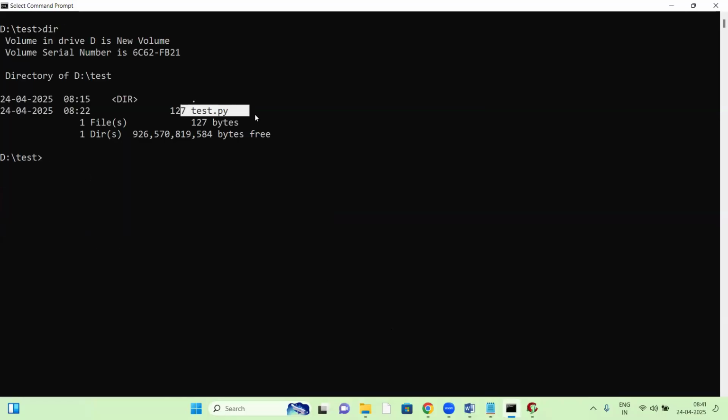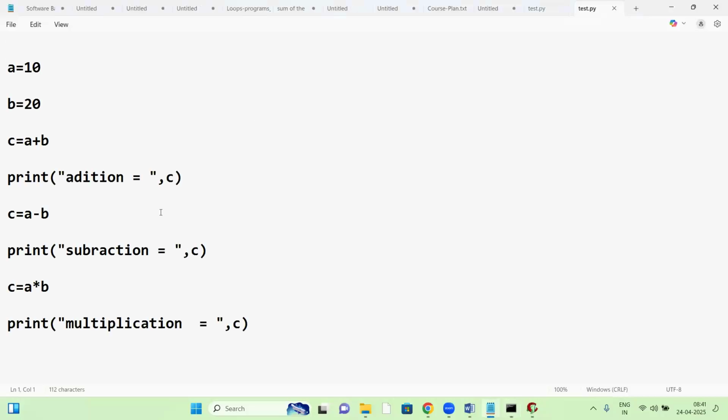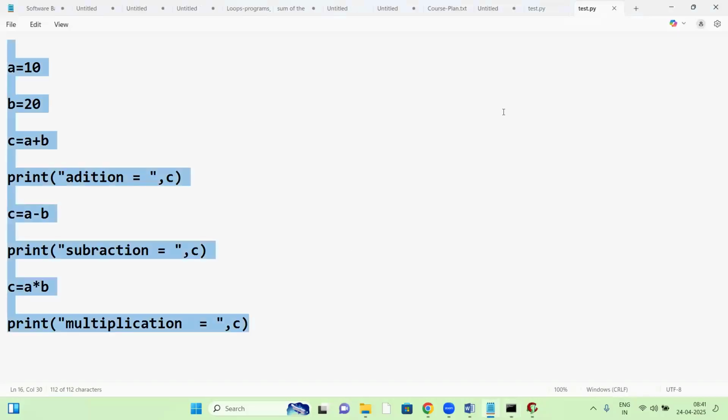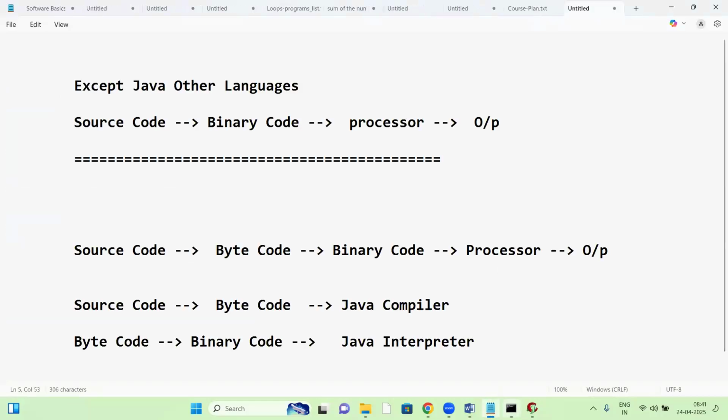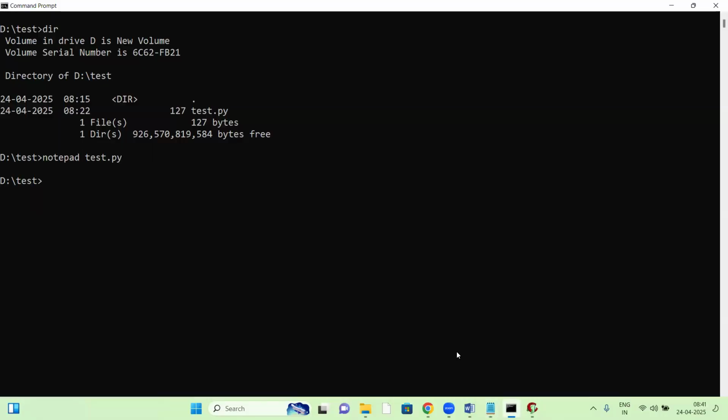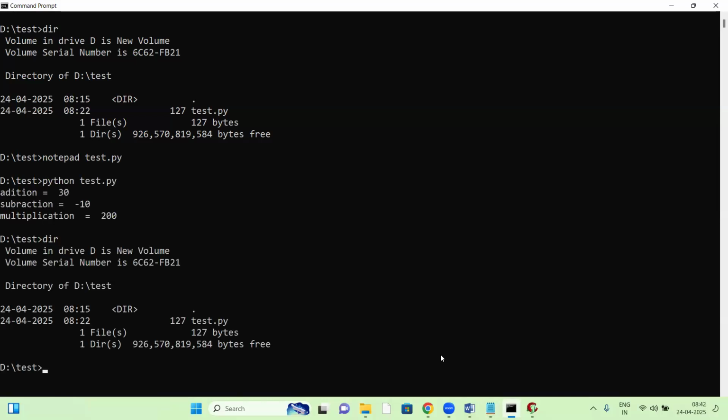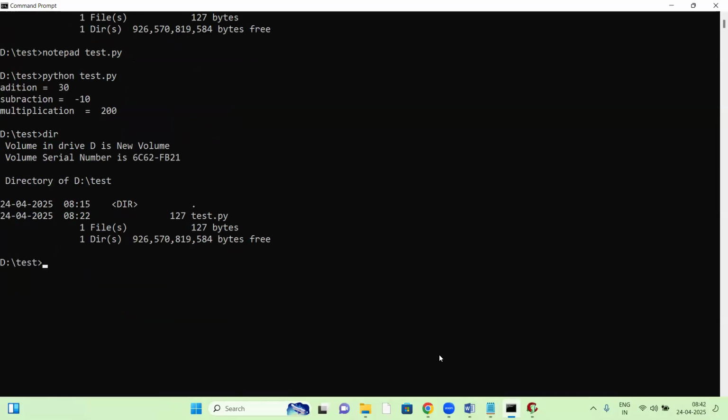Test.py is your script, the source code. So this is called source code, and that source code is executed directly. The interpreter does not generate any exe file here. The source code is directly executed. So this is a difference.